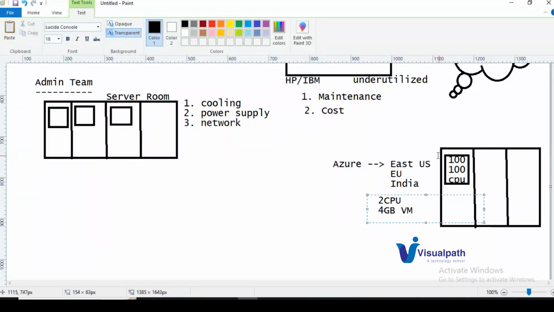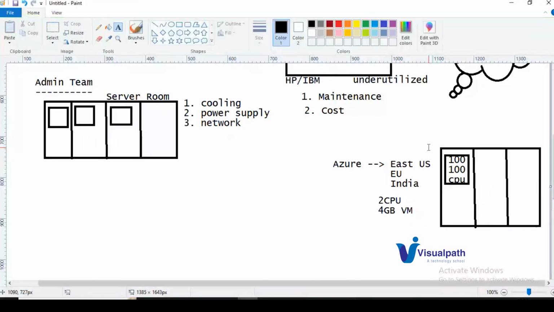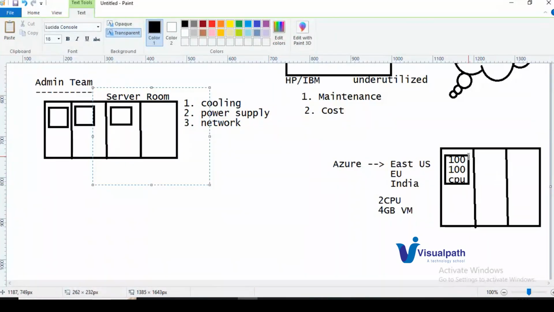Now here if you see, we have eliminated the maintenance. So are we installing the server in our local server room? No, right? And are we maintaining cooling, power supply, networking, all these things? We are not using all these things. So this is how we can eliminate the maintenance of our servers. Simply we can install the server, we can connect to the server, and we can use it. That is as simple as that.